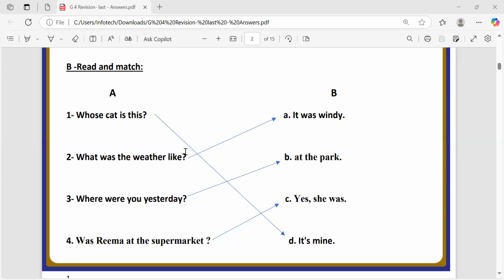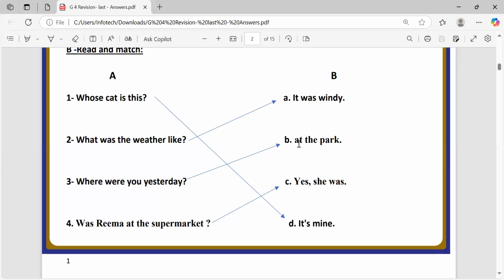What was the weather like? It asks about the weather and it was windy is the correct answer. Question number three. Where were you yesterday? It is at the park. So asking about a particular place or a specific place. So we choose at the park.